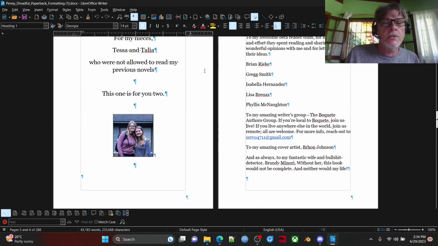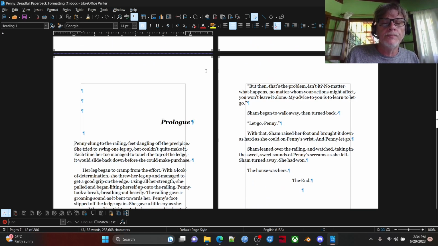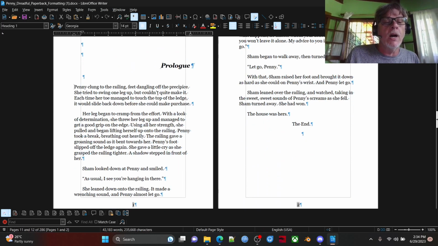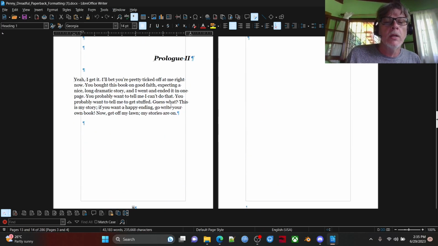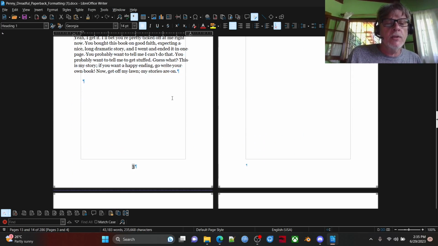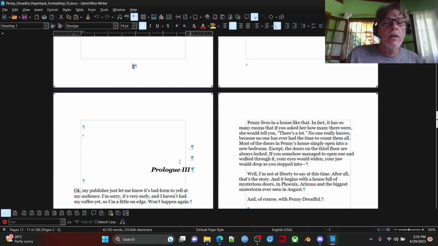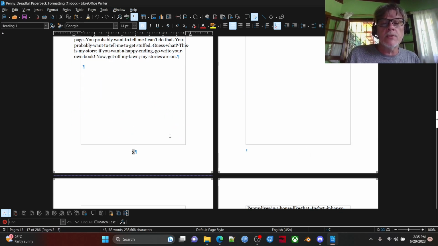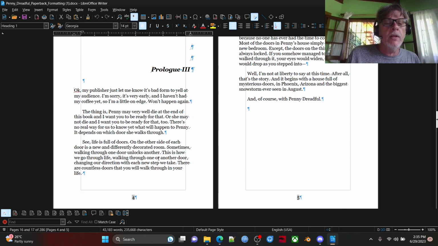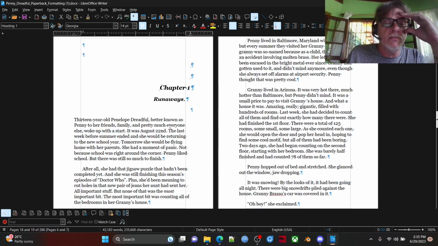There are no page numbers here. That's great also. Go to the first prologue. It's on the right side and starts on page 1. That's great. Prologue 2 and Prologue 3 are correct. Prologue 4 is correct because we added this blank here and there is no page number. We went from 3 to 4. Folks, this all looks good.